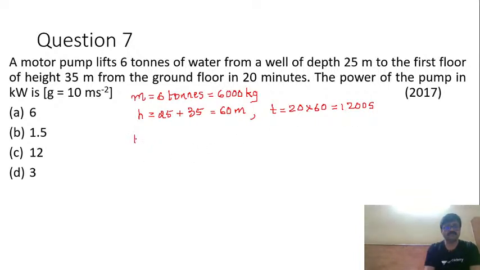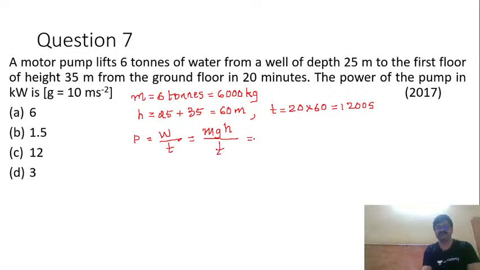So now we are supposed to find power, right? So now power is equal to work divided by time. Now here work done by the pump is equal to what? Lifting up of water means change in potential energy. So W will be equal to potential energy here. So hence I will write this as mgh divided by T. That's all.